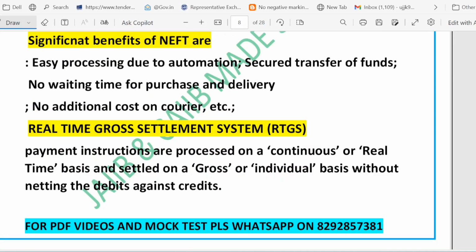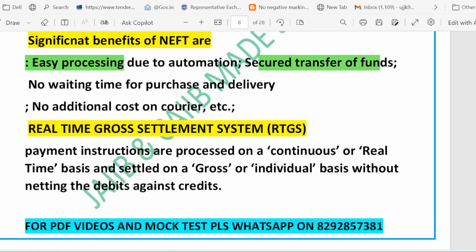Now friends, in this particular slide, we will talk about the benefits of NEFT and also understand RTGS. What are the benefits? First is easy processing, which means that because everything is automated, processing becomes easy. Secure transfer of fund. What does it mean? Your money is safe here. Then no waiting time, which means for purchase or delivery, no waiting time is required.